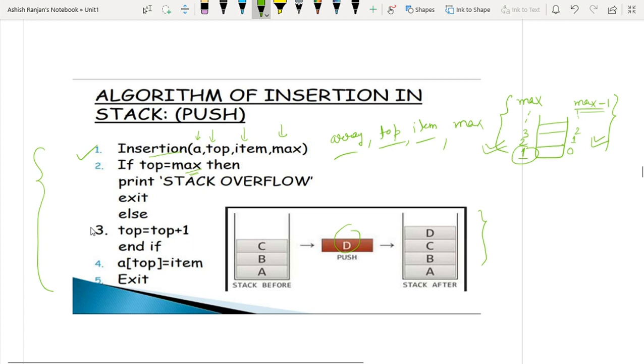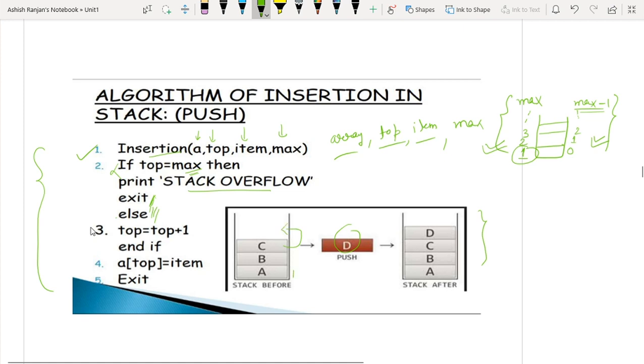So if top equals max, then print stack overflow, because we cannot insert the element at that time. If my array is already full, the stack is already full, so we cannot insert the element. At that time we exit from the program, we terminate our program, because insertion is not possible. Else, if this condition is false, we come to the else condition and increase the top by 1.